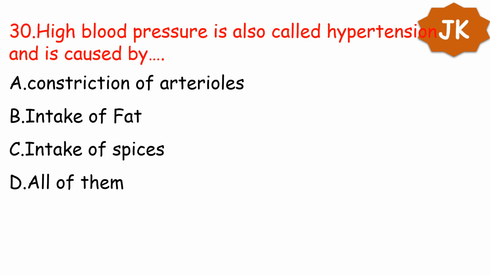High blood pressure is also called hypertension and is caused by A. Constriction of arteries, arterioles, B. Intake of fat, C. Intake of spices, and D. All of them. Hypertension nowadays has become a very common disorder for many people. That is caused by constriction of arteries.